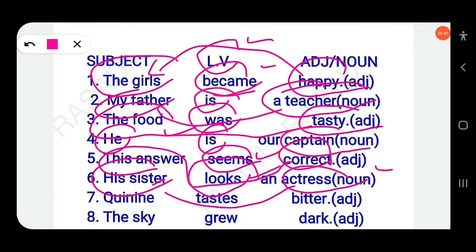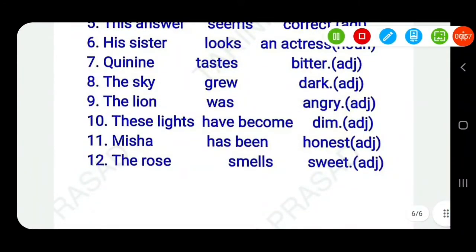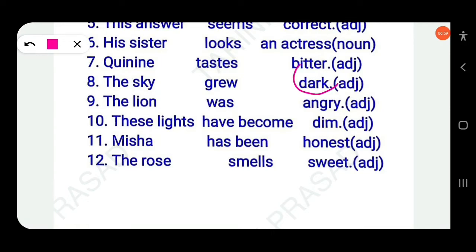Clear? Then next, quinine tastes bitter. Here, taste is a linking verb. What is bitter? Quinine. Okay. Then next here, the sky grew dark. So what is dark here? The sky. Okay. And grew is a linking verb.